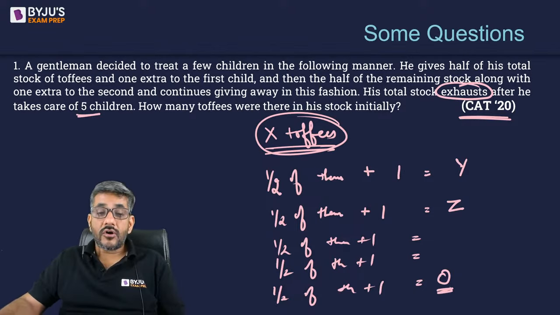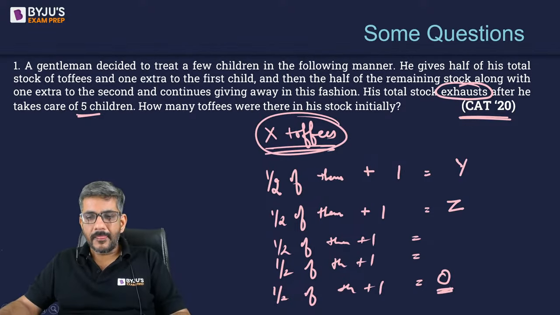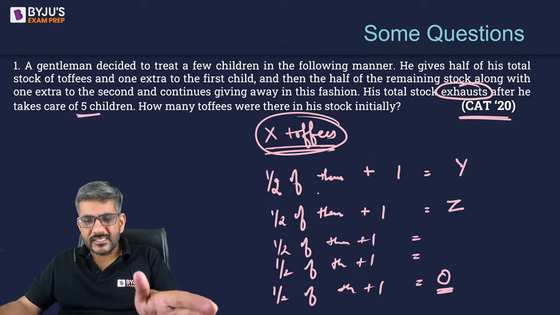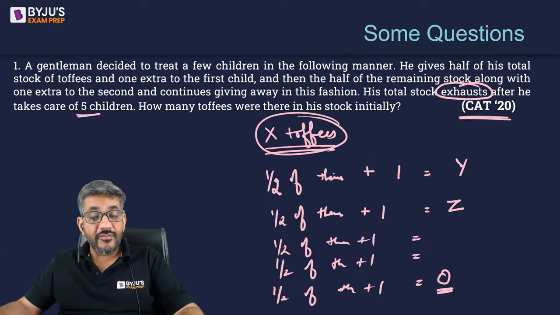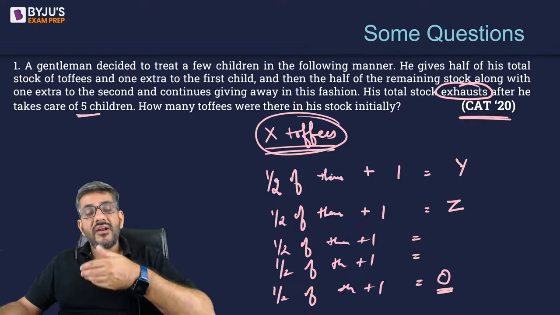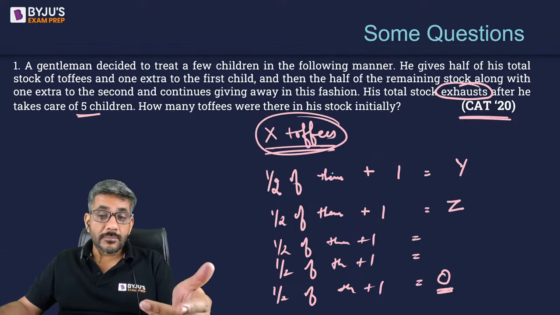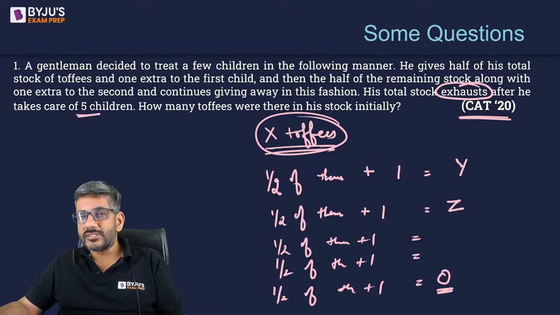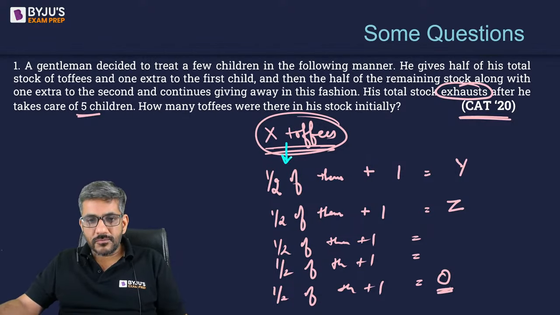So the question is asking how many toffees there were in the beginning. If I start taking X and I start making equations, it's very difficult for us to make, right? So very common question. A different approach, as I said, an alternate approach is important in CAT, through which you can answer these questions fast. The best way of doing this question is not from top to bottom, rather it is from bottom to top. Reason? X is unknown, but 0 is known, right?